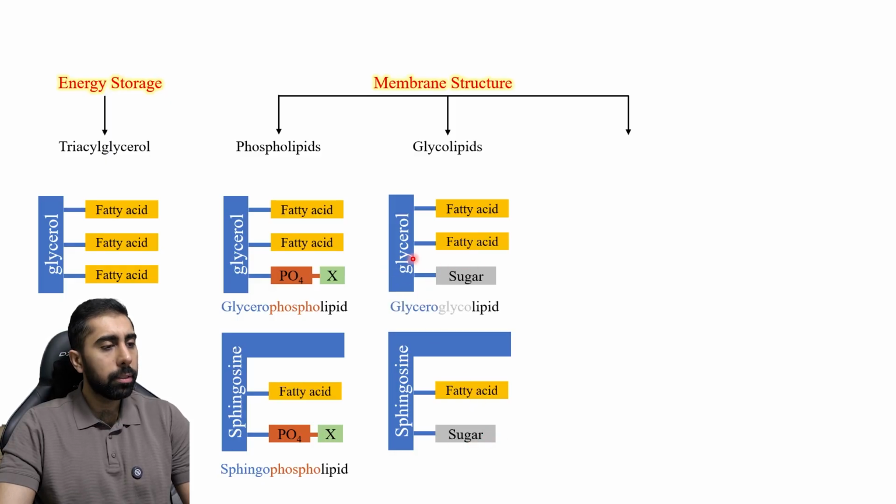This one here, we call glycero because of glycerol, glyco because of sugar, and lipid because of fatty acid. Totally glycero, glyco, lipid. And this one here, we call sphingoglycolipid because it has sphingosine, a sugar group, and fatty acid. And we call this again what? A sphingoglycolipid.